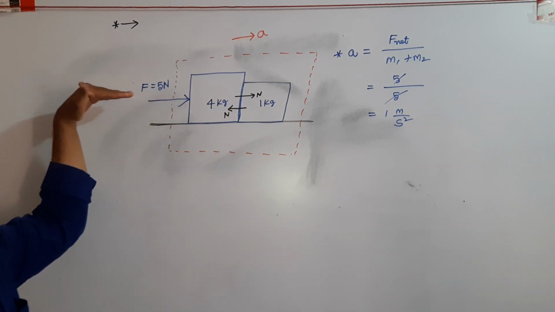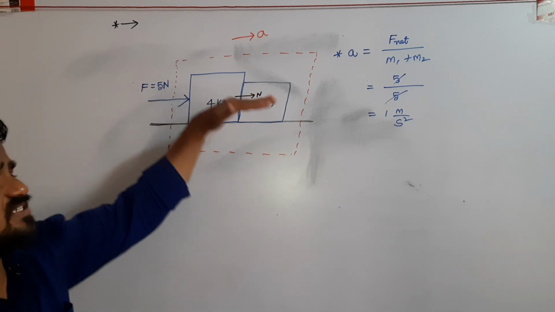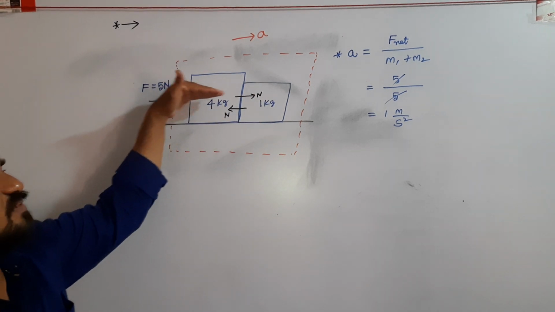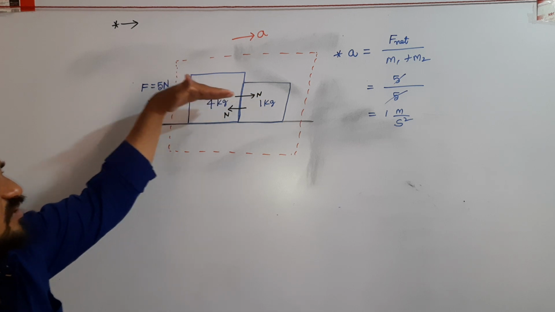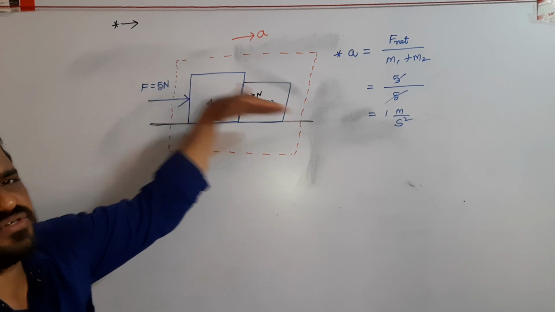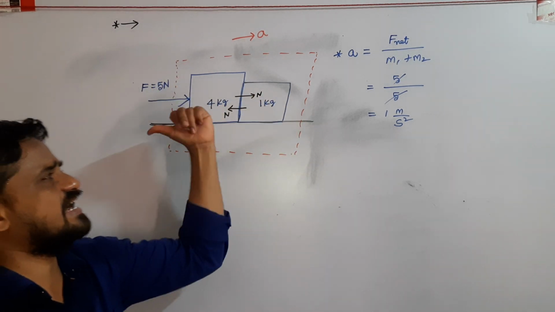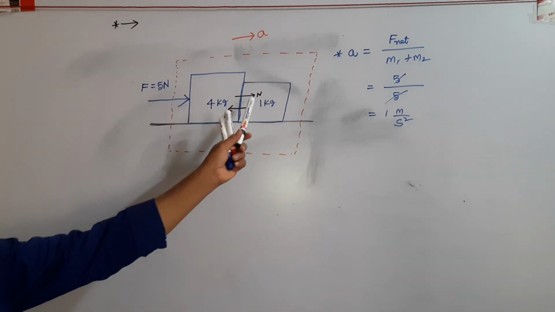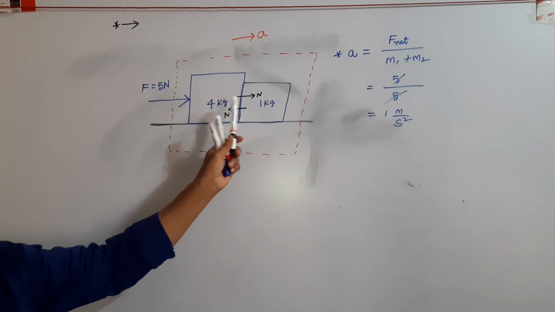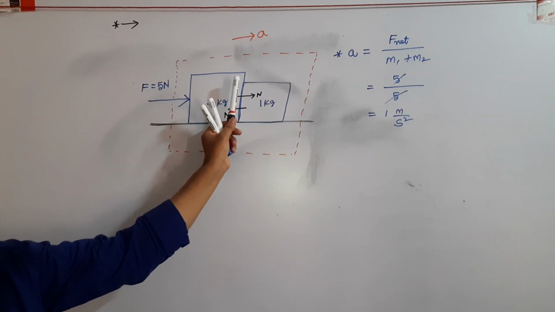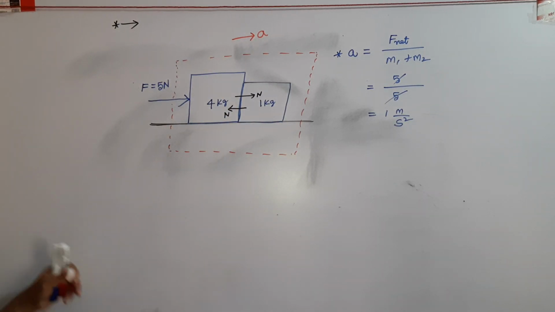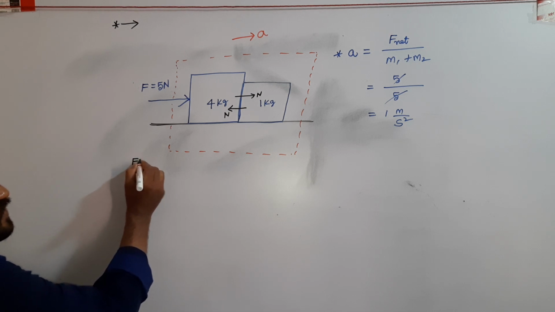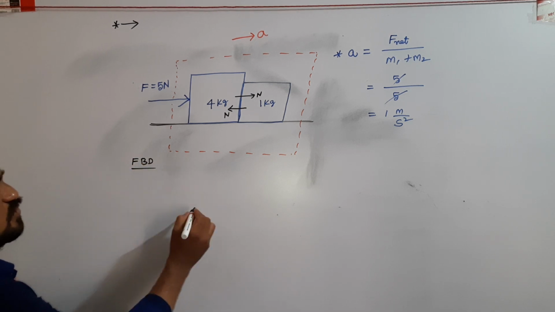Here we apply force on the 4 kg body towards the right. This 4 kg body exerts a force on the 1 kg body towards the right. So to find this normal contact force between the two contact surfaces, I draw free body diagrams of the two bodies.